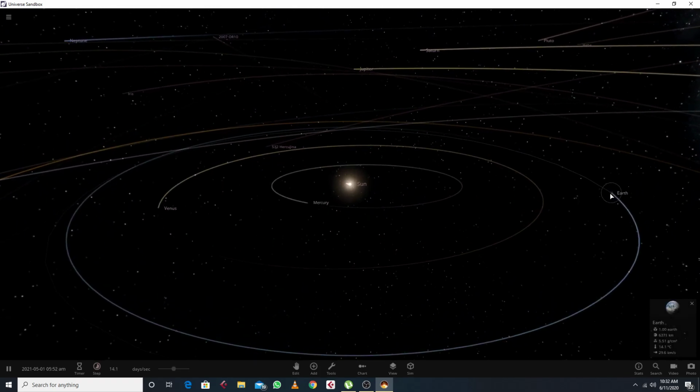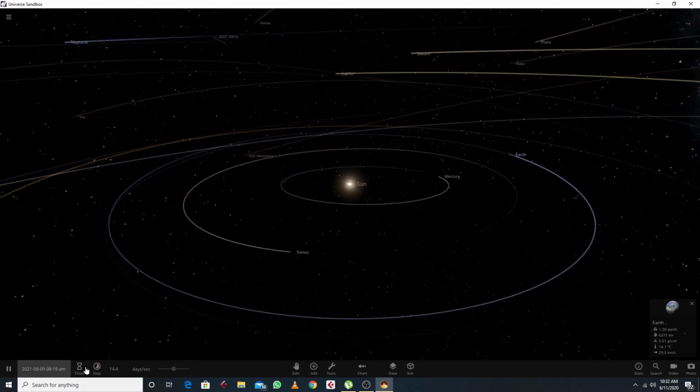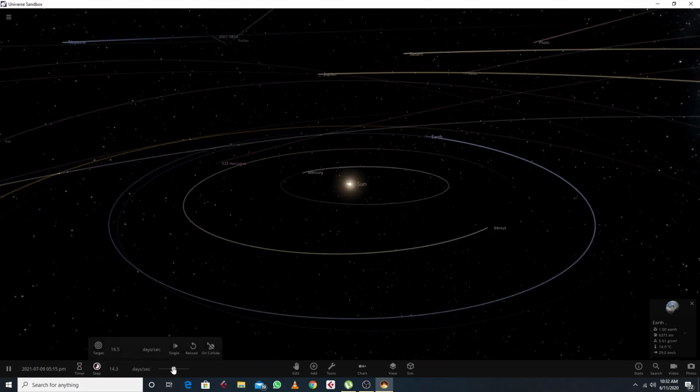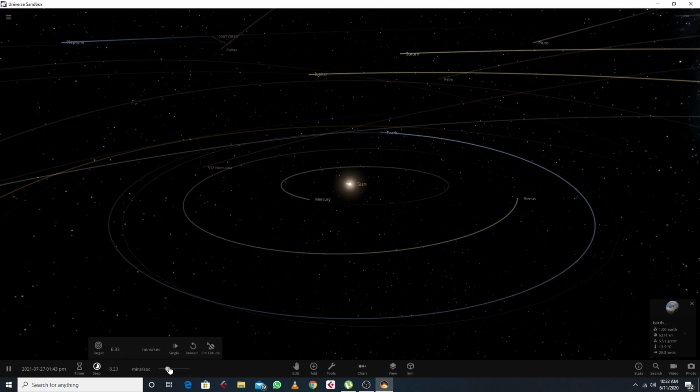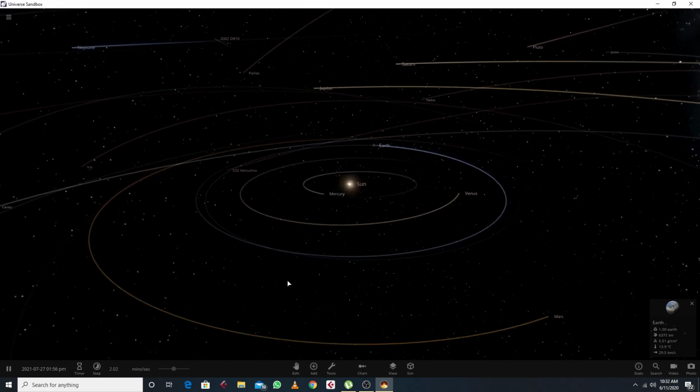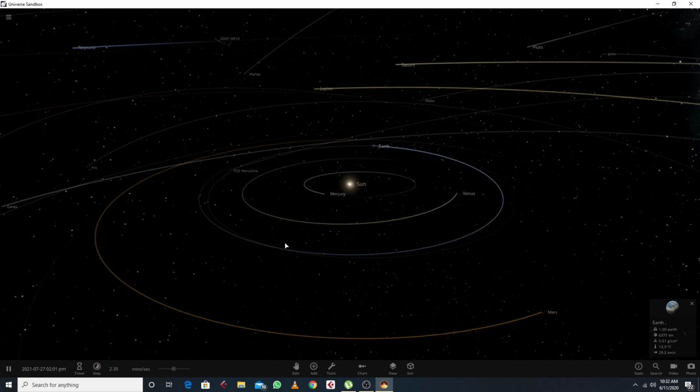So here we have Earth, right? What we do is, first we decrease the speed. Right now it's day per second. Let's make it minute per second. Now it's hour per second, and a little bit more and more. Yeah, now it's slow, everything is slow, right? The rotation and revolution speed is in minutes per second.